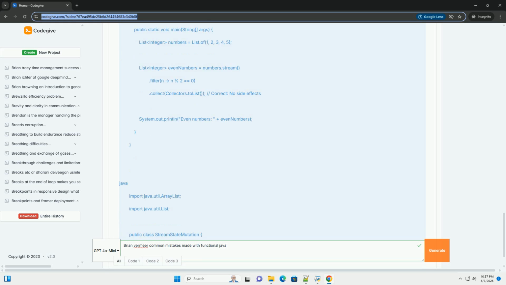Brian Vermeer often emphasizes the importance of knowing when stream operations are actually executed to optimize performance. Code example: lazy evaluation. Why it's a mistake: the filtering and mapping messages are only printed when the terminal operation forEach is executed. If you were expecting them to be printed as each element is processed, you might be surprised.